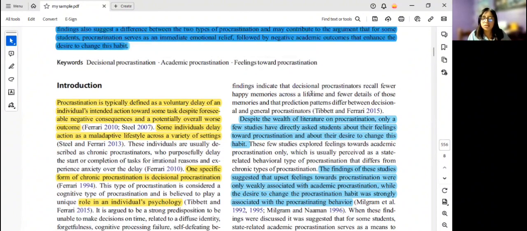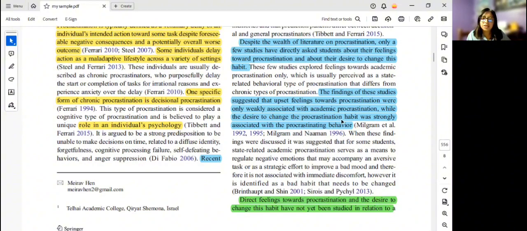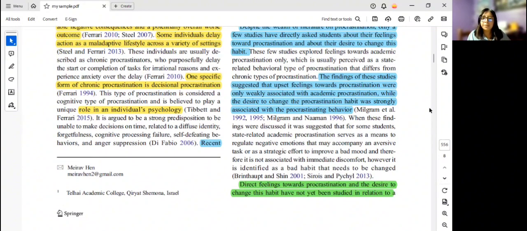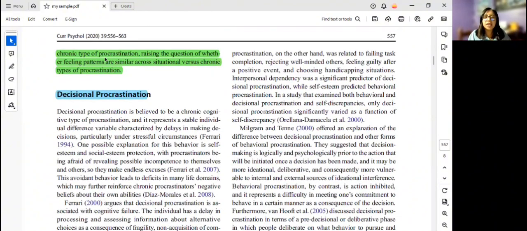The findings of a previous study suggest that upset feelings toward procrastination were only weakly associated with academic procrastination. Here we also find why this study needs to be done: this habit has not yet been studied in relation to chronic types of procrastination. So they state the objective or hypothesis of why they are conducting this study, raising the question of whether feeling patterns are similar across situational versus chronic types of procrastination.